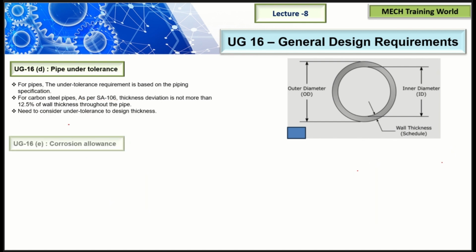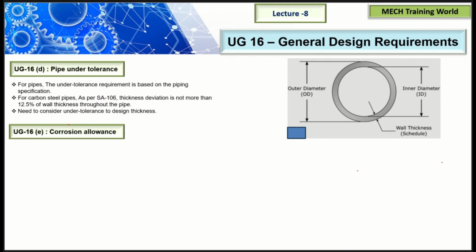Okay. Next one, that is UG-16(e), corrosion allowances. It states that all the design formulas given in this code are for the corroded condition only. So what are the formulas you are seeing in this code? They are in corroded condition only.